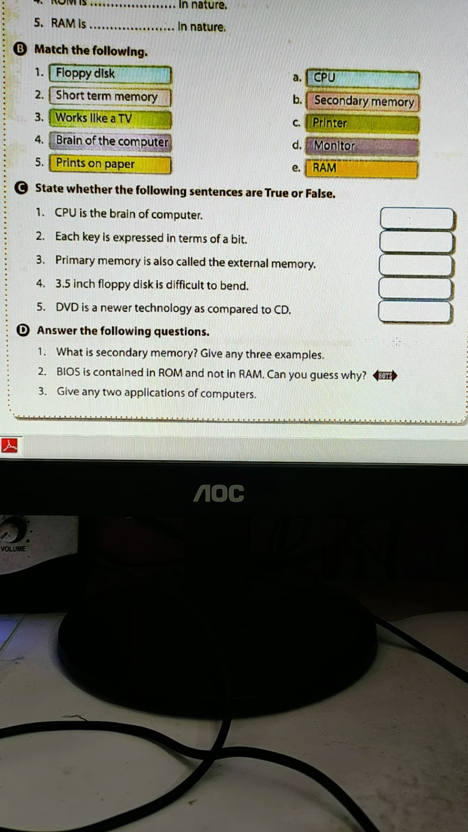Give any two applications of computer, application software names. So you can write WordPad, MS Word, Notepad, MS Excel. So many application software are there, but you need to write only two application software. You will write MS Word, WordPad. Okay.